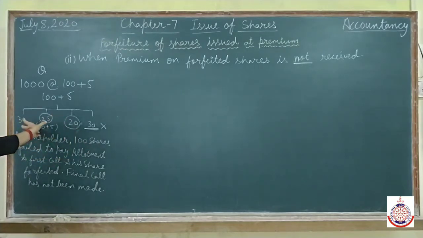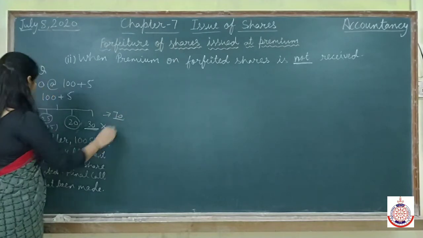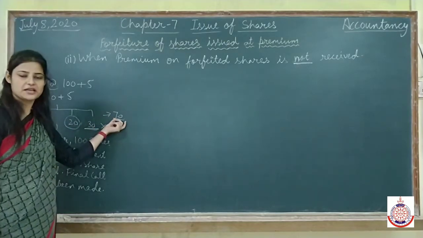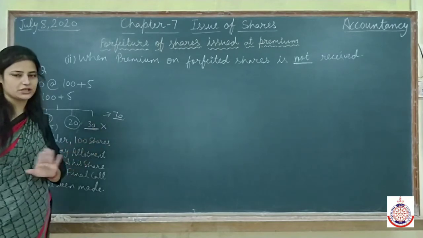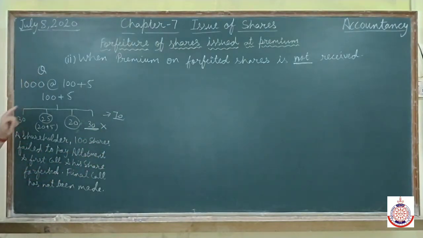It means our called up amount is only 70: 30 application plus 20 allotment plus 20 first call. It means the total share capital we are raising is rupees 70 only. This 30 we are not taking into consideration. Now we'll start doing the entries.